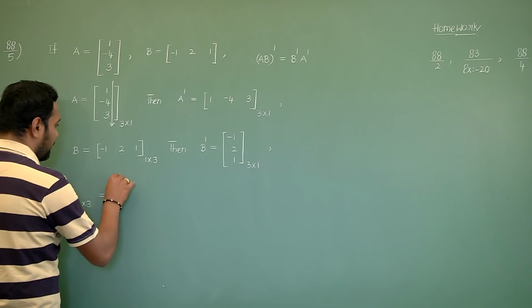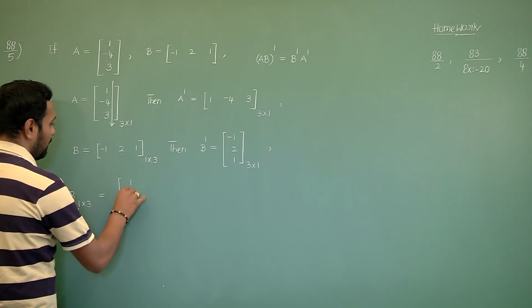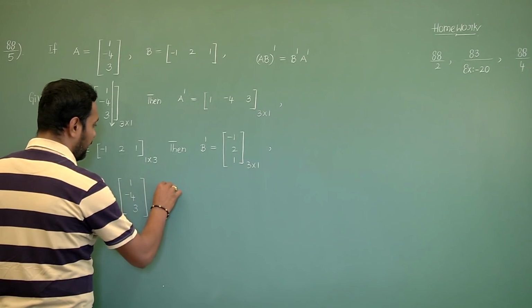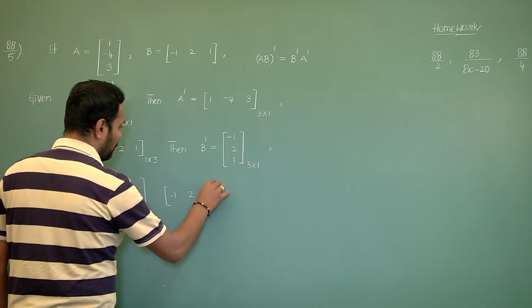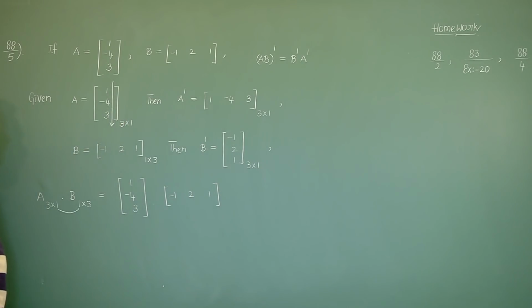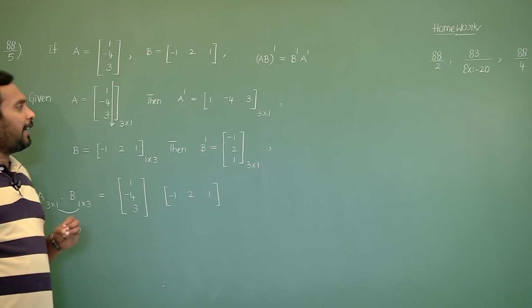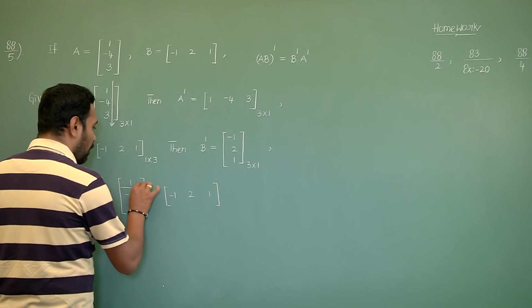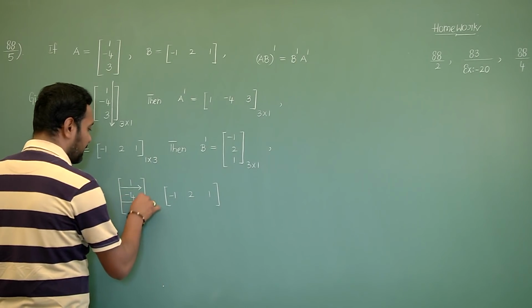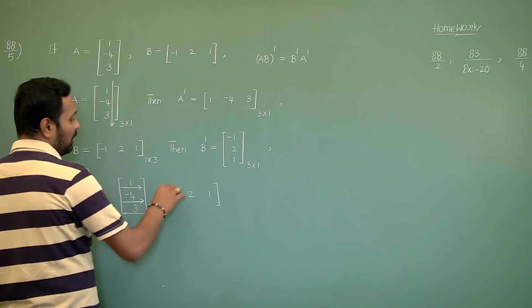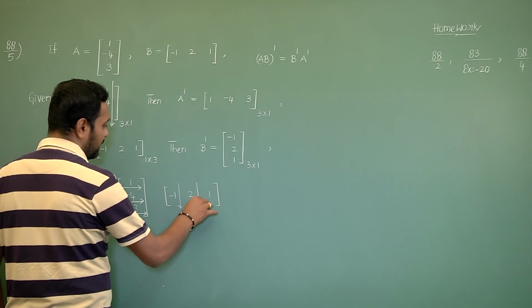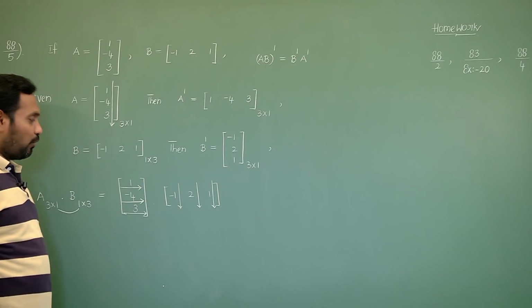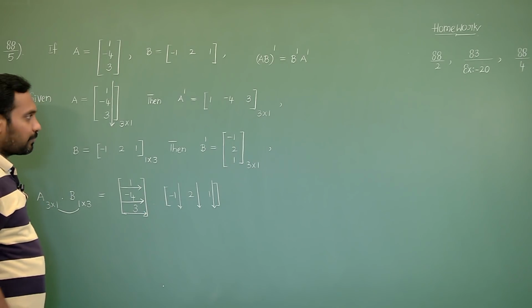Now, if I write the matrix 1, minus 4, 3, and capital B, it is minus 1, 2, 1. While multiplying, in the first step we need to draw horizontal lines for the first matrix and vertical lines for the second matrix, so that we get 3 rows and 3 columns in the product.